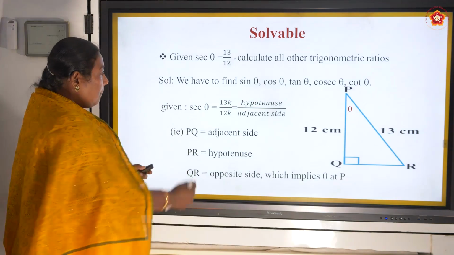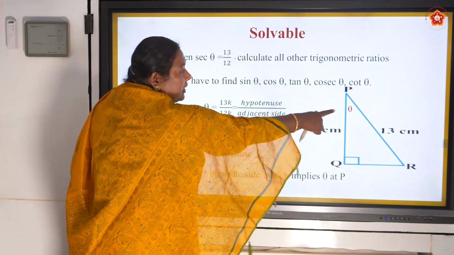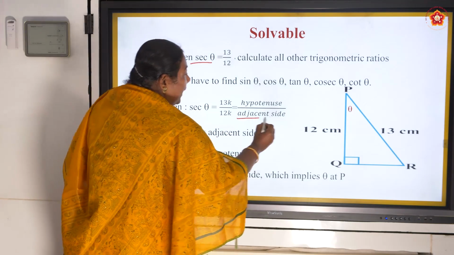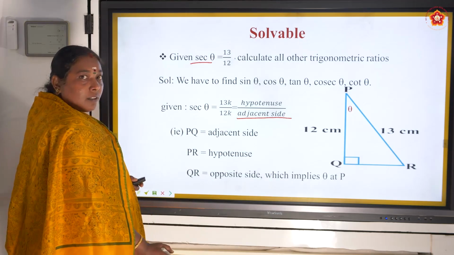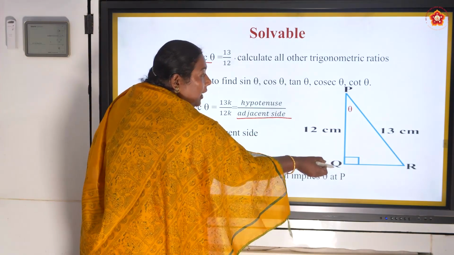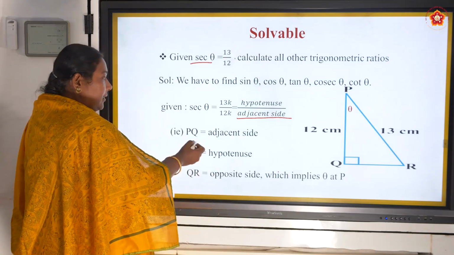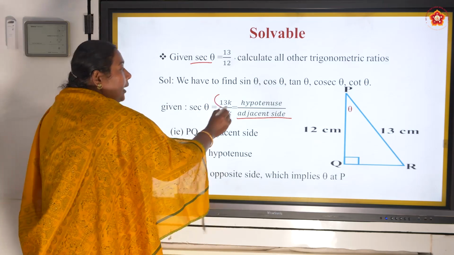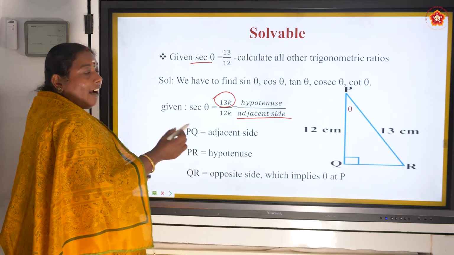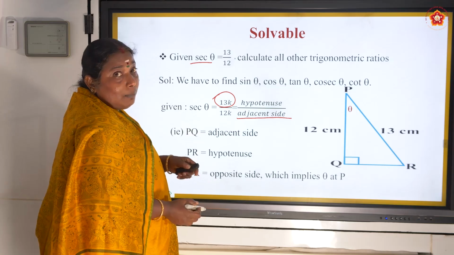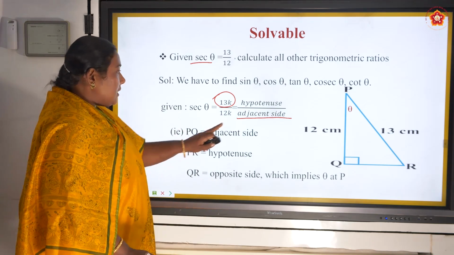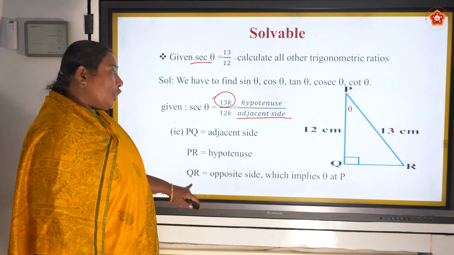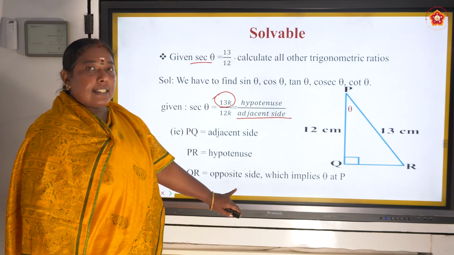Now, let us see. PQ is the adjacent side because it is adjacent to theta. Secant is equal to hypotenuse by adjacent, so that is why 12 is the adjacent. Next, opposite to the 90 degree is 13, so that is the hypotenuse. If I have both the sides, I can find the last side with the help of Pythagoras theorem. PQ is equal to adjacent side, PR is equal to hypotenuse and QR is equal to opposite side. Okay.